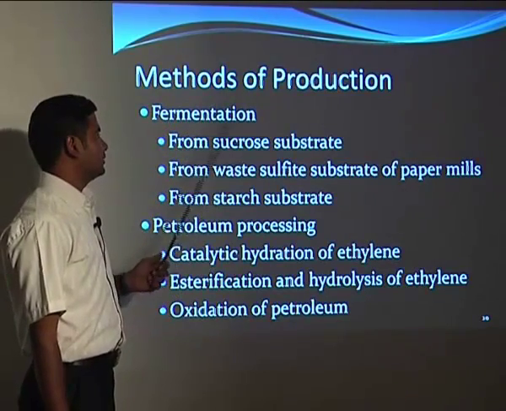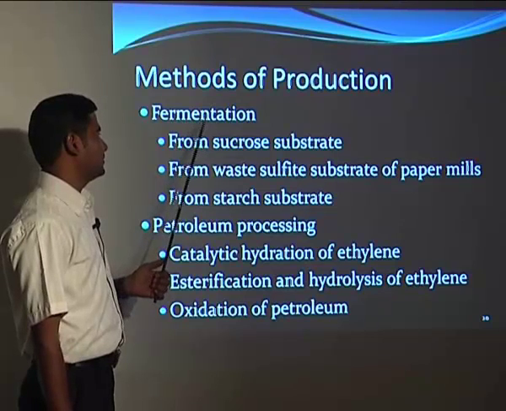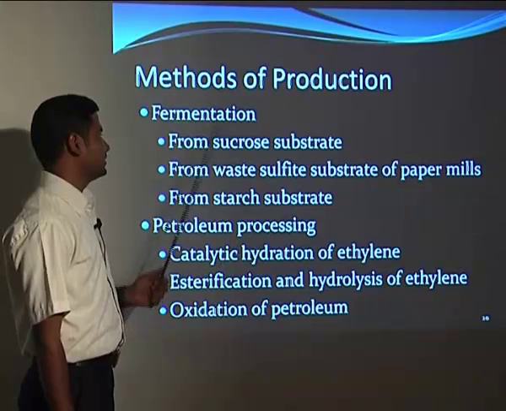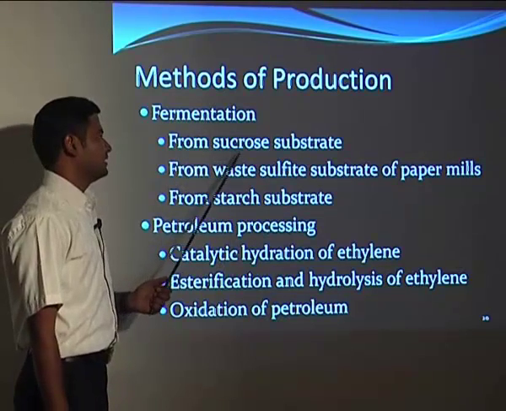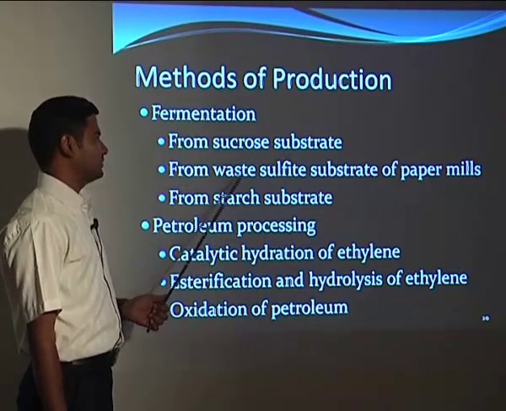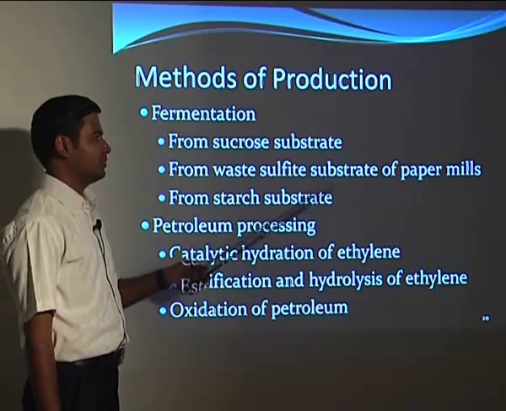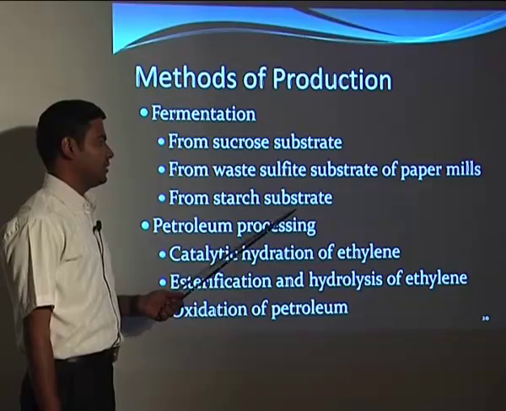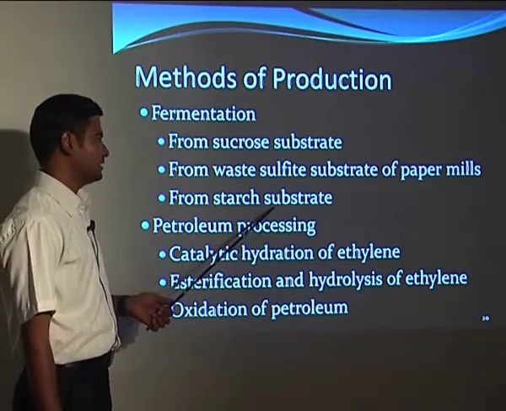Then the method of production. Here there are two kinds of methods of production: one is fermentation, another is petroleum processing. Under fermentation, it is from sucrose substrate, from the waste sulfide substrate of paper mills that we have seen in the paper and pulp industry, and from starch substrate from the starch industry.